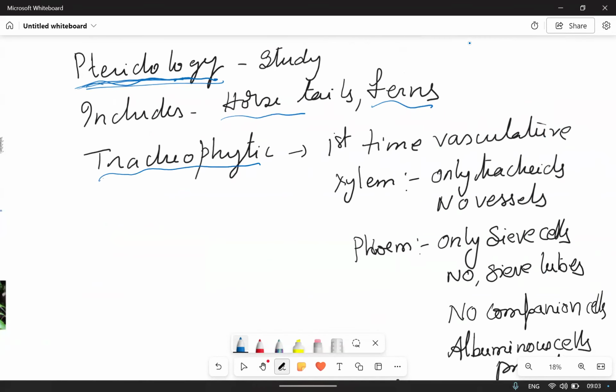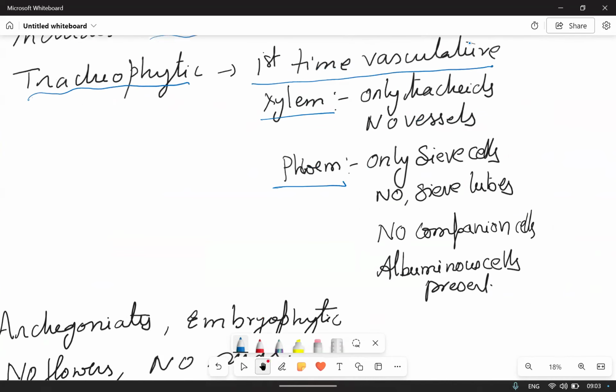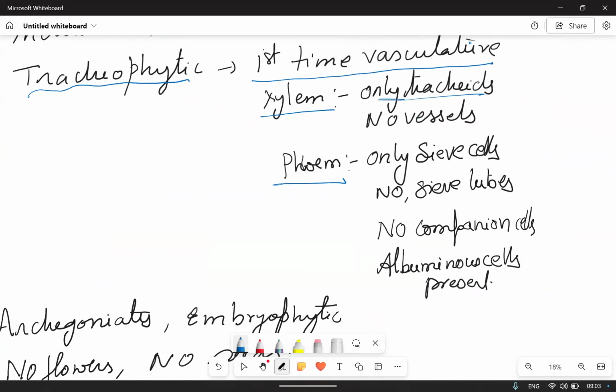Are these tracheophytes? Yes. For the first time, we are seeing the vasculature here: xylem and phloem. Xylem consists of only tracheids, there are no vessels at all. And phloem consists of only sieve cells, no sieve tubes, and no companion cells. But albuminous cells are present.